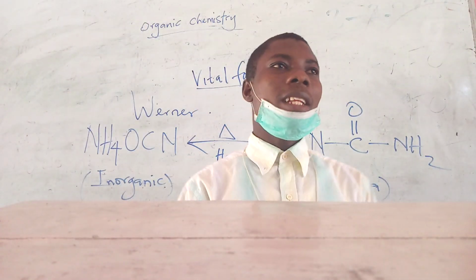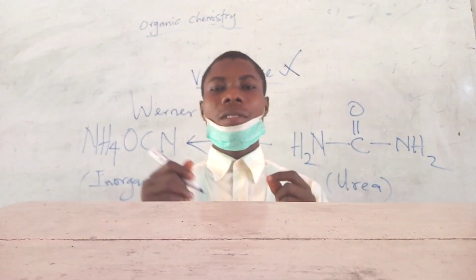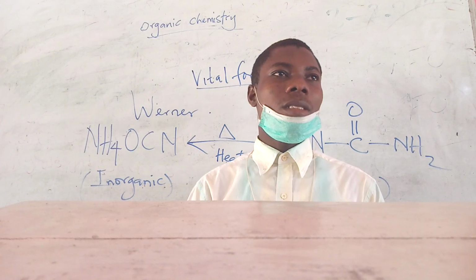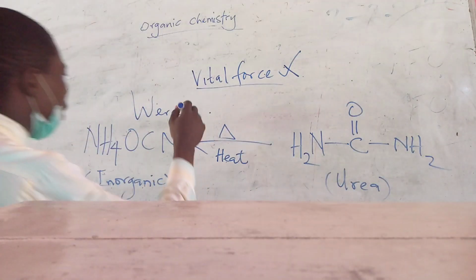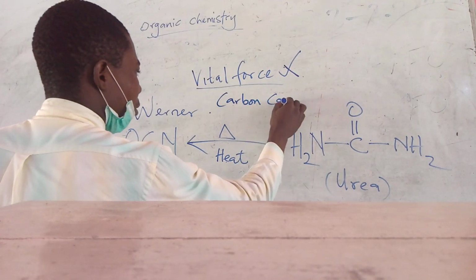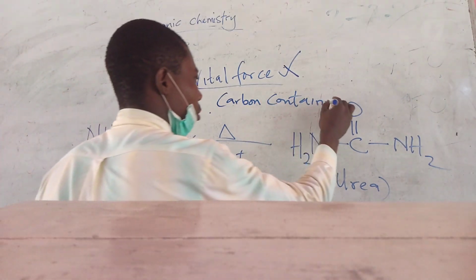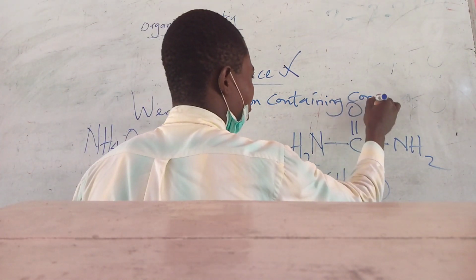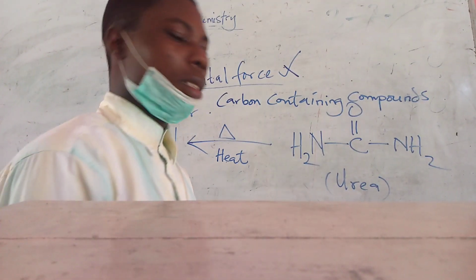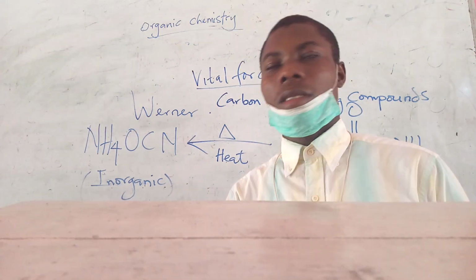We now define organic chemistry as the aspect of chemistry that deals with compounds that contain carbon. Carbon containing compounds.